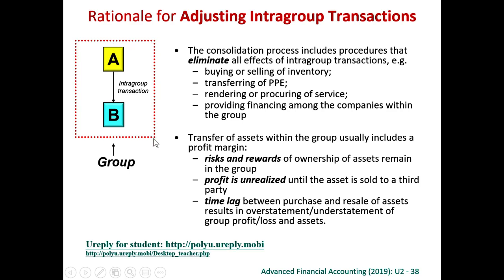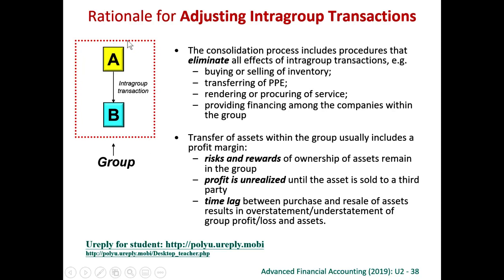So if we treat the group as one single economic entity, then any transaction within the group, say for example from parent to subsidiary, from subsidiary to parent, or even from one subsidiary to another subsidiary, is not a transaction with an outside party. If it is not a transaction with an outside party, we should not regard it as a valid transaction. It's just like a transfer between the departments within one single economic entity. So if this is just a transaction between departments, we will not say that this is a sale. So therefore, we will eliminate all transactions within a group.